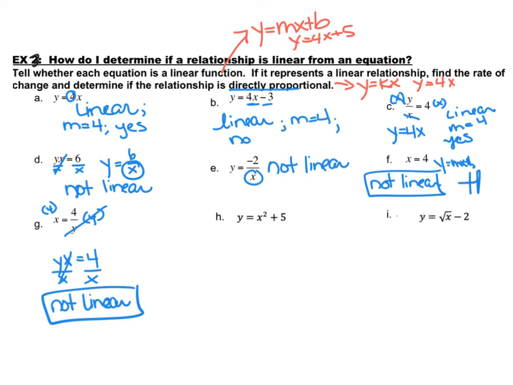All right, so we have y is equal to x squared plus 5. Remember, if we have that x squared, it's automatically not linear. And our last one, same thing goes with the square root. This one is not linear. So in this lesson, we took a look at how to determine if lines are linear or nonlinear, and then to classify them even further into directly proportional linear functions.